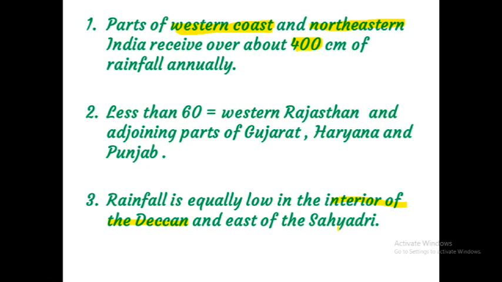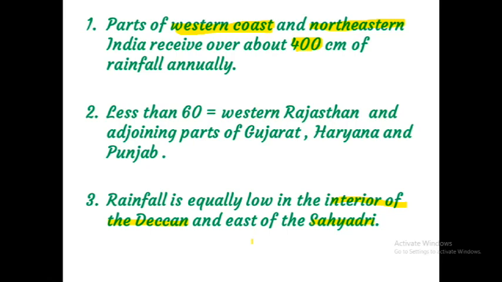The west side is the windward side, and it receives heavy rainfall. East of the Sahyadri is the leeward side, the rain shadow region, and these places also receive less rainfall. Which places receive less rainfall? Western Rajasthan and adjoining parts of Gujarat, Haryana and Punjab, and the interior of the Deccan and east of the Sahyadri.